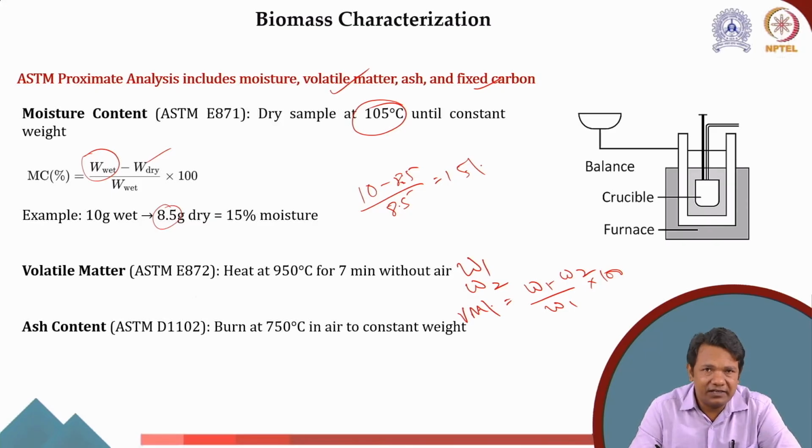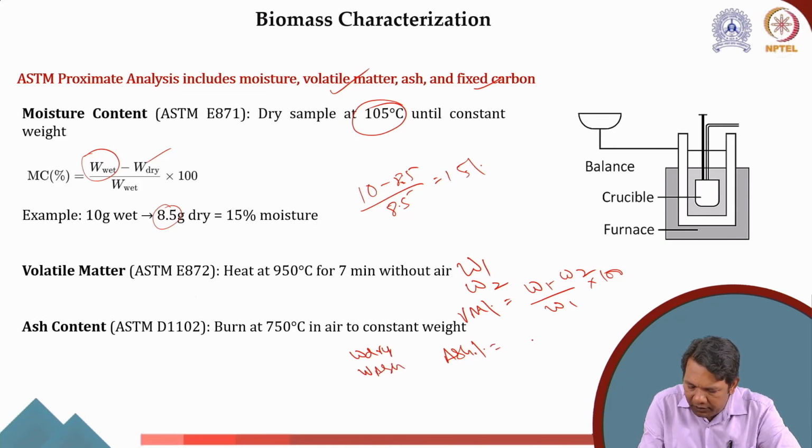Similarly, for ash content, we burn the biomass at 750 degrees Celsius until a constant weight is achieved. Once we have the constant weight, if I have to find the ash percent, and my original dry biomass is, let's say, W dry, and then I have leftover W ash, then it's W ash over weight of dry biomass into 100.